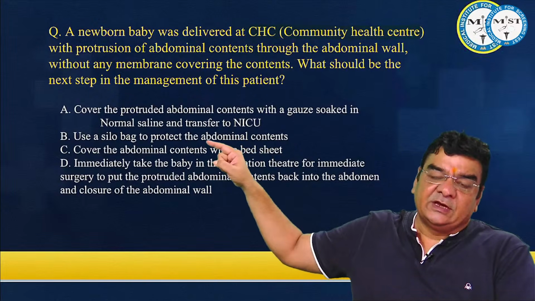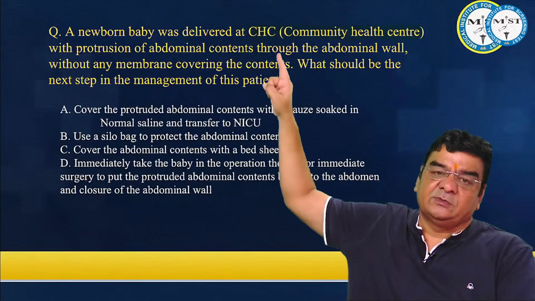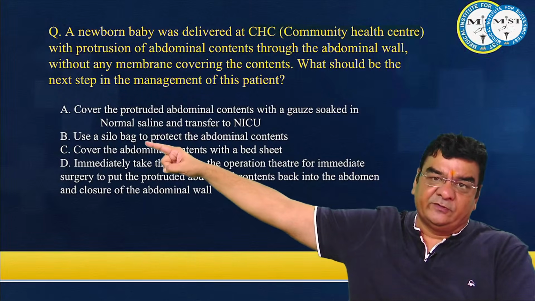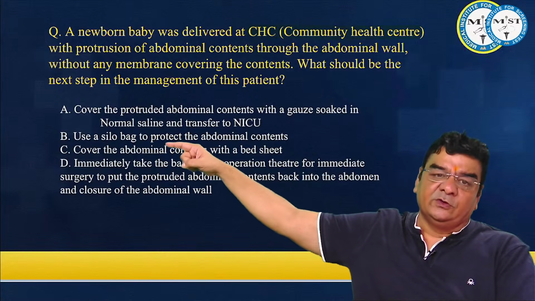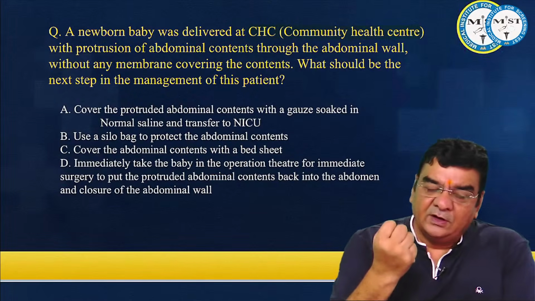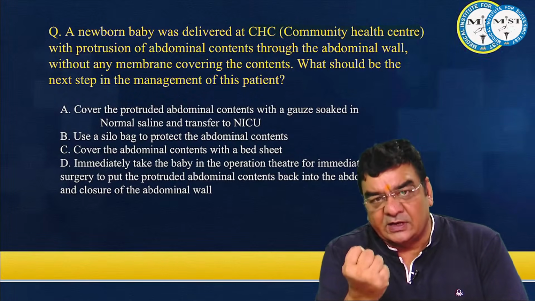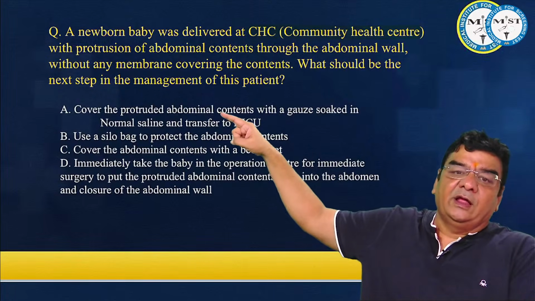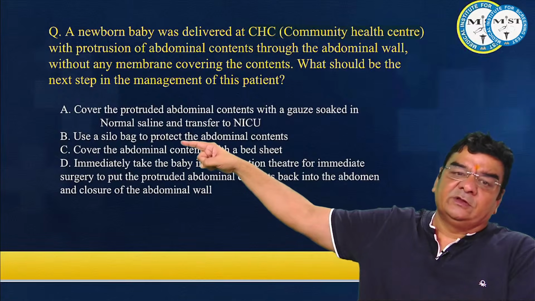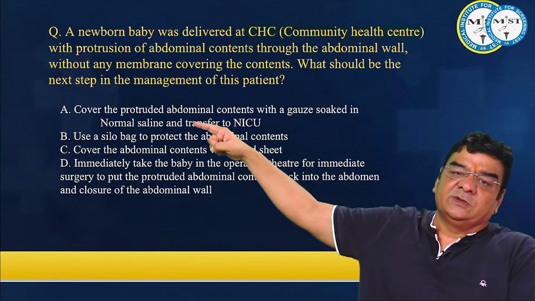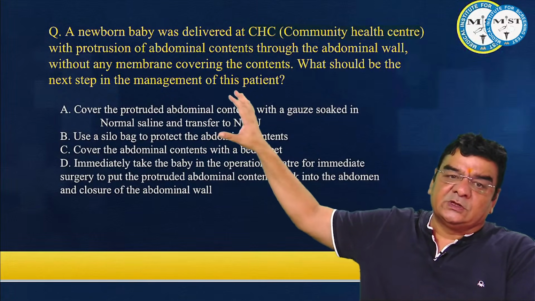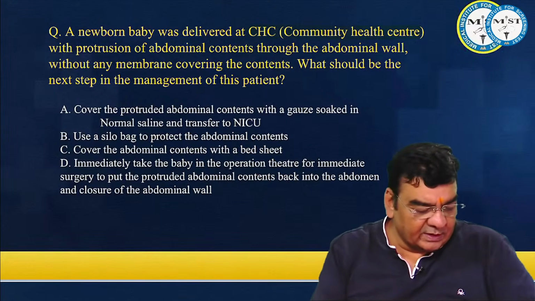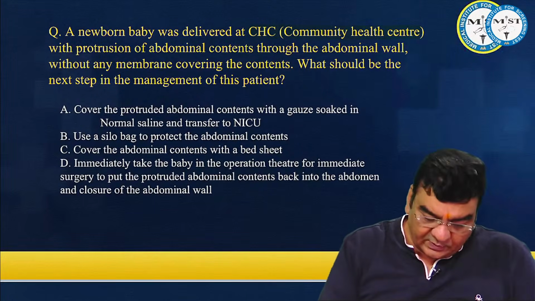If this was not a community health center but a tertiary hospital facility where we had the silo bag, then yes, we would have used it, because that would help the abdominal contents to go down. But at the community health center, we may not have the facility of a silo bag. So it is better to cover the abdominal contents with a normal saline gauze and then transfer this patient to the neonatal ICU center.